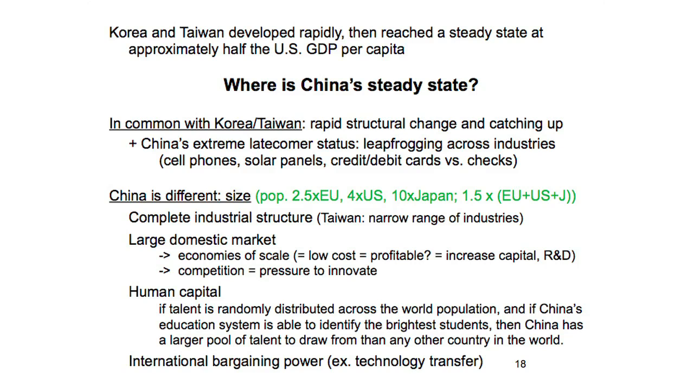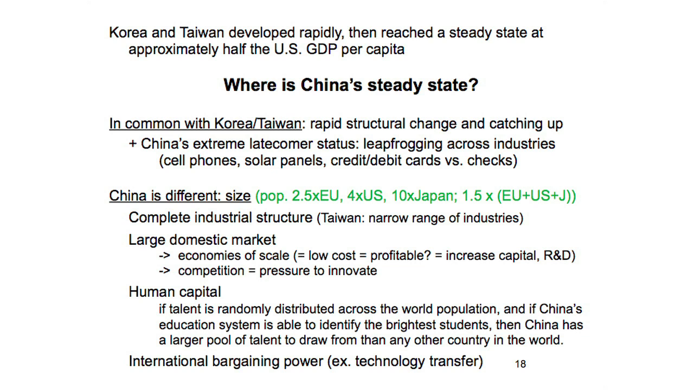Is it going to stop like Korea and Taiwan? The earlier pattern suggests no. The econometrics suggests no. Just thinking through what's different. What's different for China compared to Korea and Taiwan? Well, size. It's 1.5 times the population of the European Union plus the US plus Japan combined. Just size. That means a huge domestic market that allows a complete industrial structure with all the synergies of a complete industrial structure, that allows economies of scale, that means competition, that means pressure to innovate, firms competing.